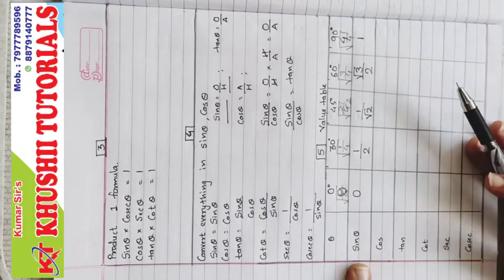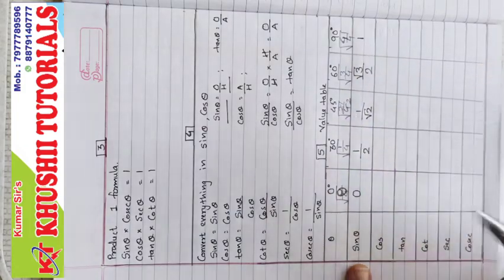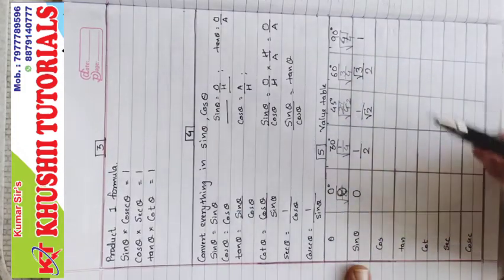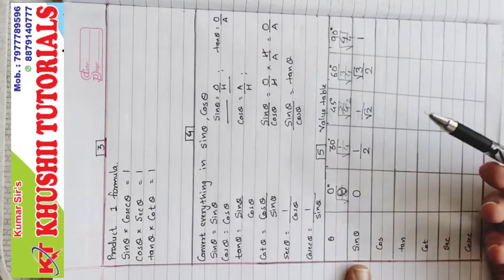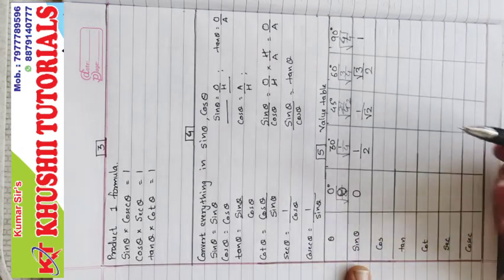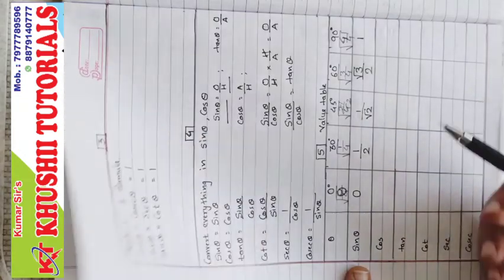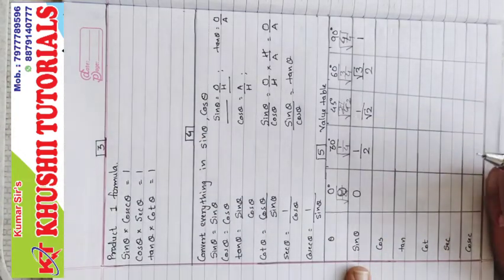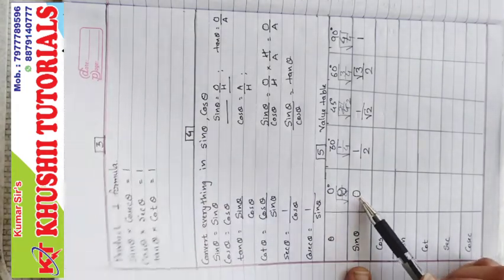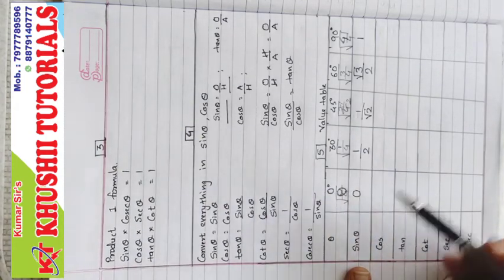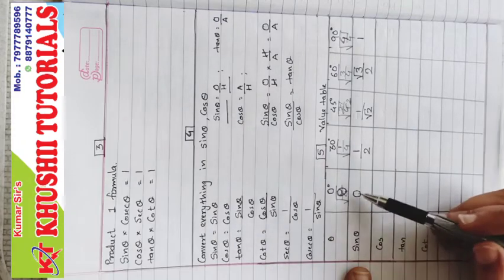If you don't want to do this, and if you know the formulas or the theorems, you know the side opposite to 0 degree, which is not possible in a triangle. A 0 degree angle is definitely not possible in a triangle. So for a 0 degree angle, the length of the side will be 0 because there is no opposite side.